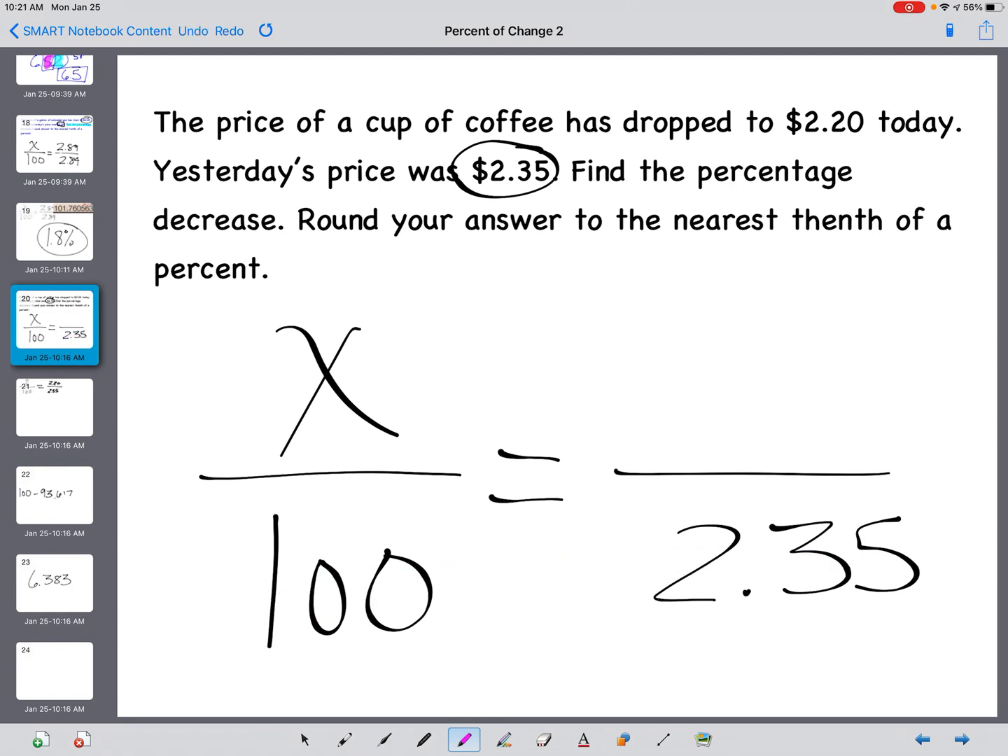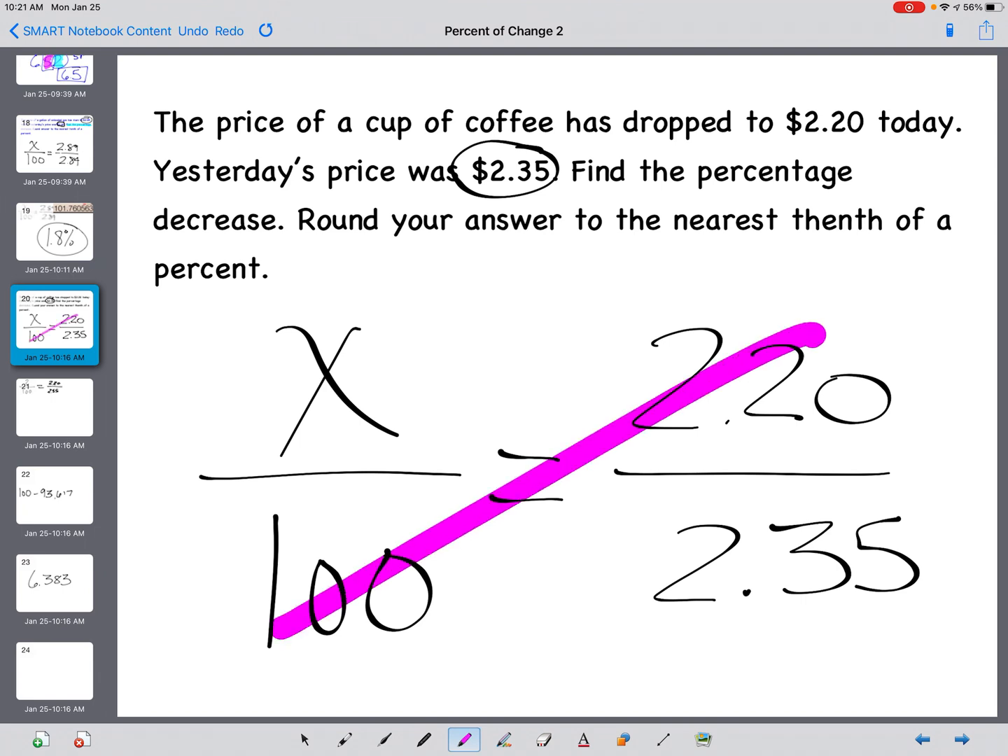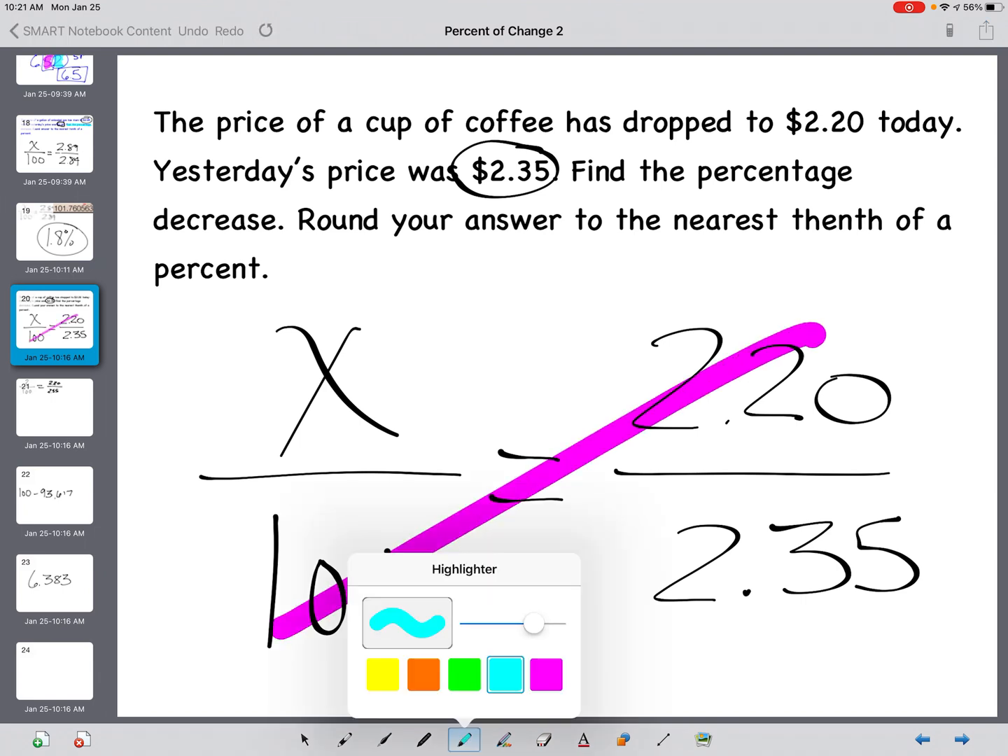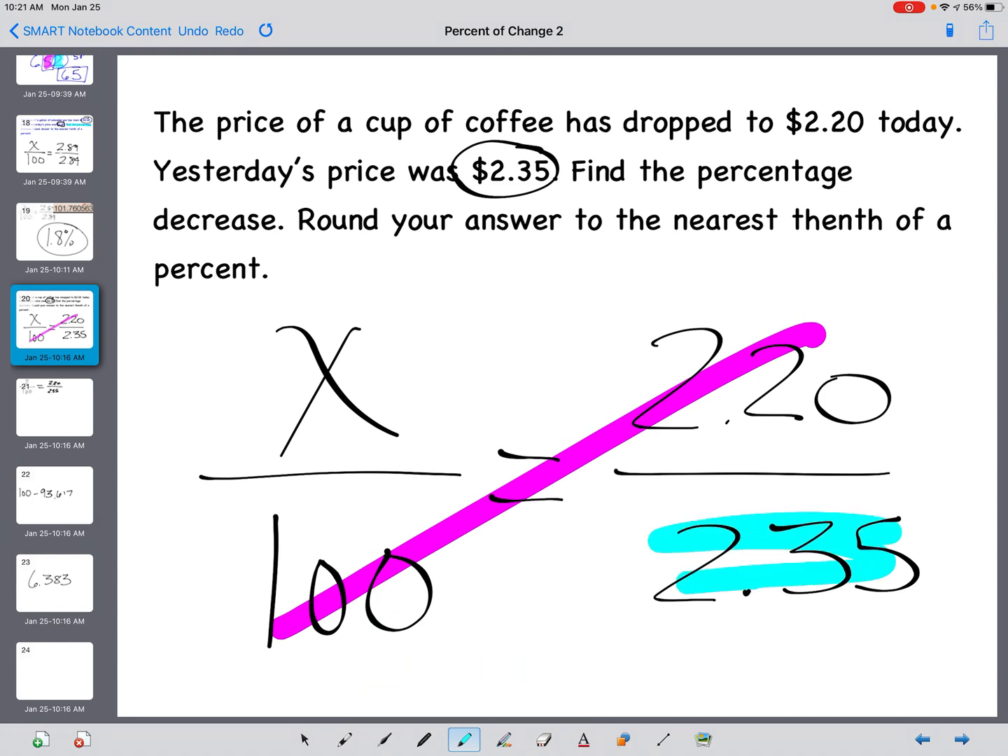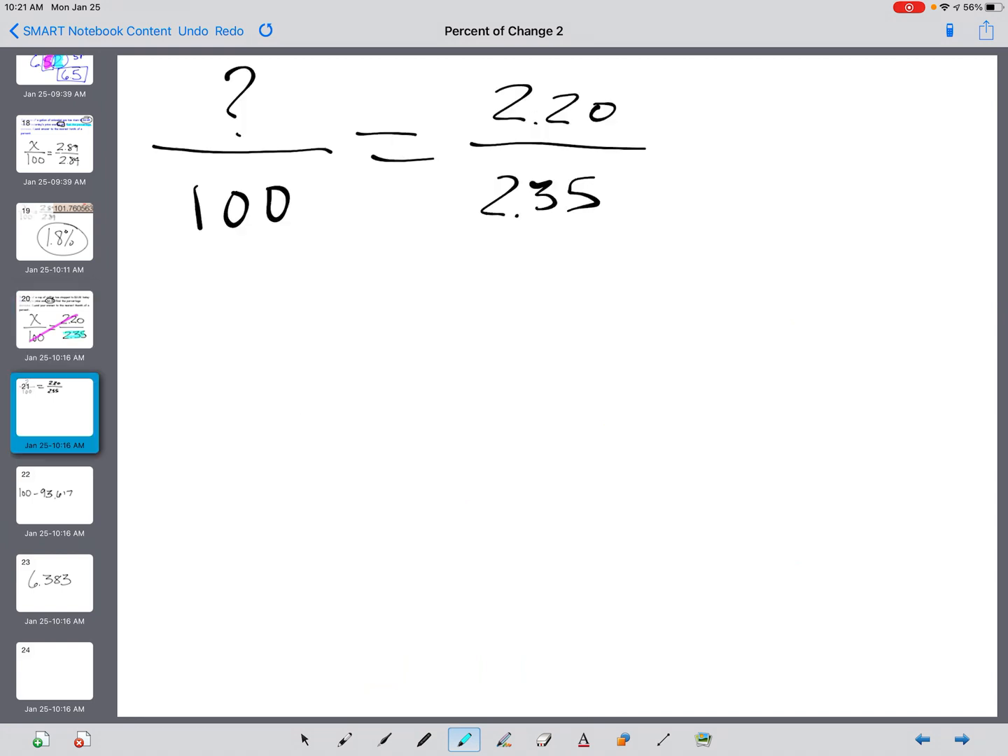Yesterday's price, okay? So that means that today's price, the new price, is going to go on top. And so that's going to go here. The $2.20 goes on top. All right? So now we are ready to just multiply diagonally and divide by that remaining number of 2.35. Okay? So let's go ahead and do that.